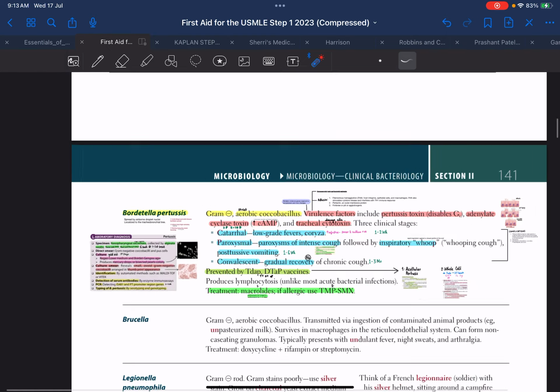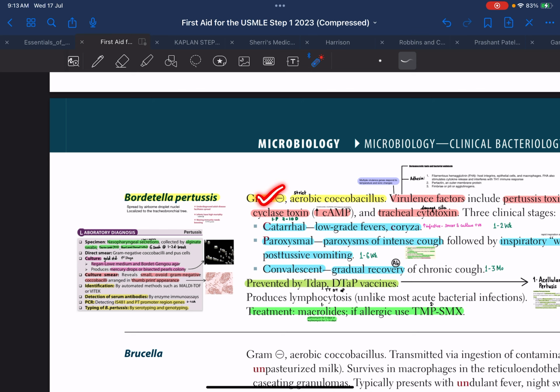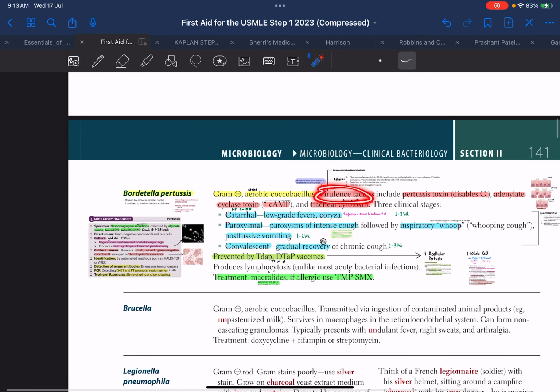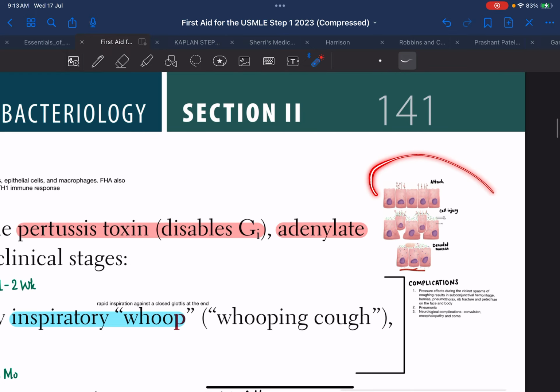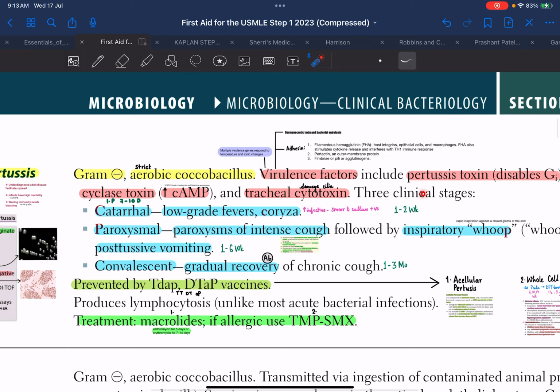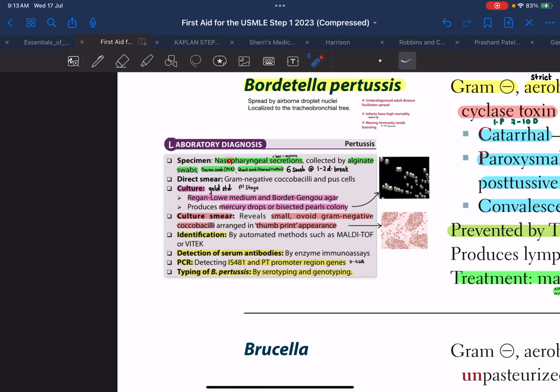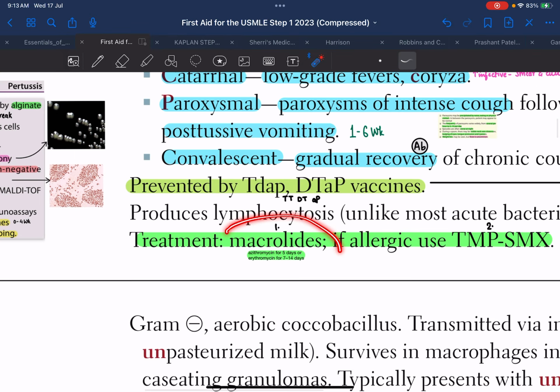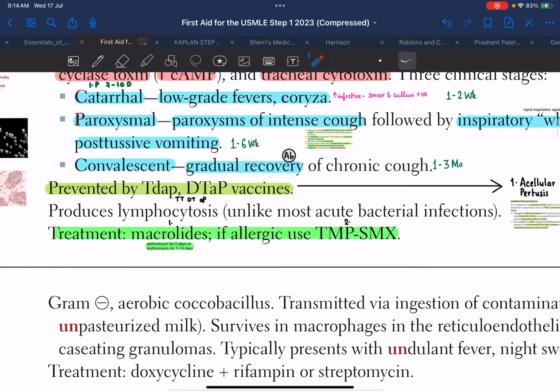Now, summing up what we have learned about Bordetella pertussis. It is a gram-negative aerobic coccobacilli. We saw the virulence factors, which include adhesins, pertussis toxin, adenylate cyclase toxin and tracheal cytotoxin, and how these act in the pathogenesis. It is divided into 3 stages: catarrhal, paroxysmal and convalescent. We saw the lab diagnosis: we take nasopharyngeal secretions, we can do culture and smear the culture, do identification, serum antibody detection, which is IgG, PCR, and serotyping and genotyping. Next we saw treatment. The drug of choice is macrolides, and if the patient is allergic, we can use cotrimoxazole.